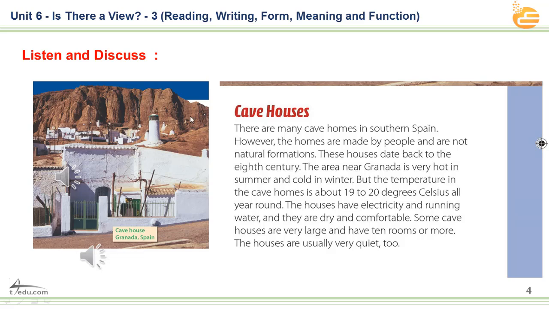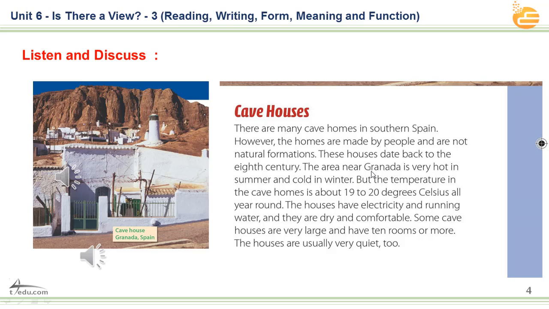Page 43, Reading. Unusual houses. Some people have very unusual houses. Cave houses. There are many cave homes in southern Spain. However, the homes are made by people and are not natural formations. These houses date back to the 8th century.